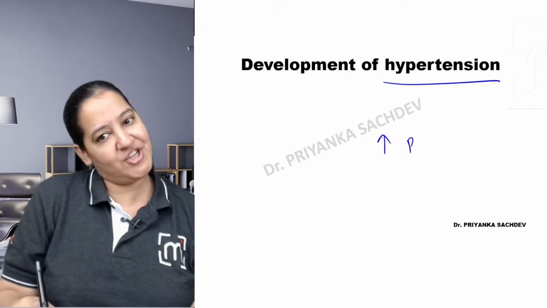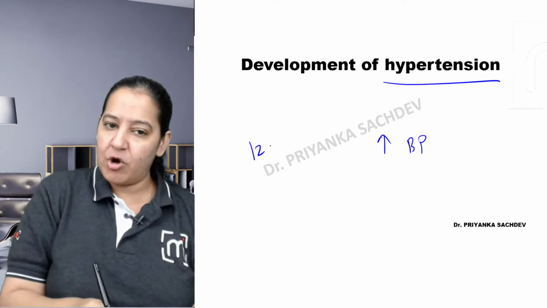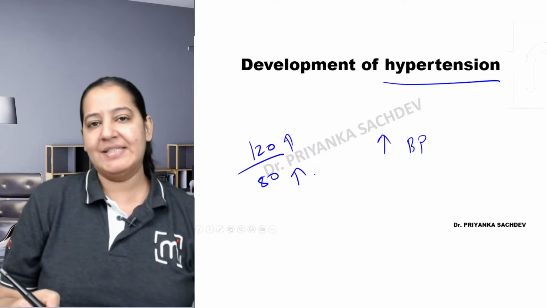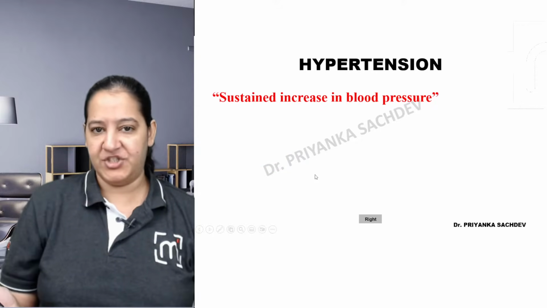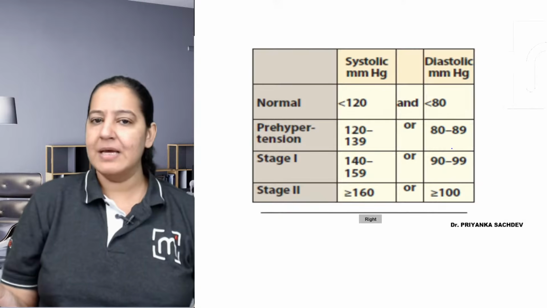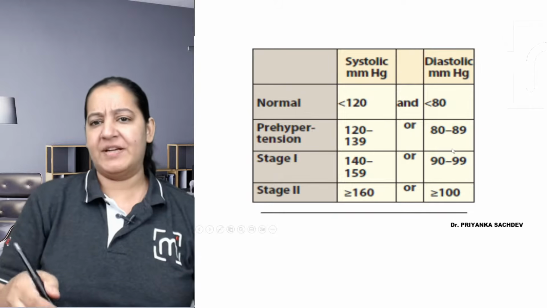Hypertension is a rise in blood pressure. Everyone knows. The normal systolic blood pressure is 120, diastolic is 80. If any of the blood pressure is rising, it is known as hypertension. It is a sustained increase in the blood pressure, systolic as well as diastolic. So various types of hypertension are there.